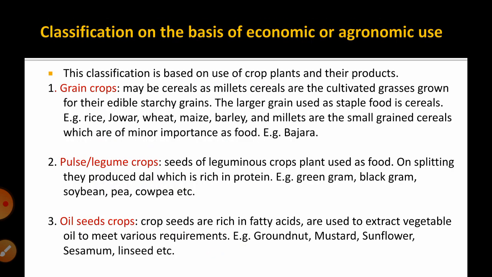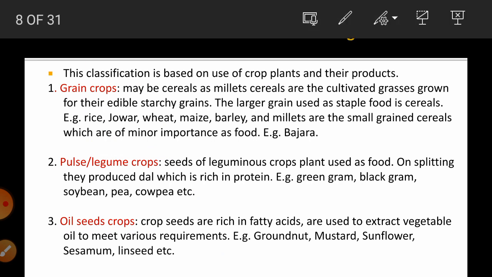Then the next one, the classification on the basis of economic use or agronomic use. Generally this classification is based on how we are using the crop as well as their products in our day to day life. So as per this classification, the first group is grain crops. Those crops used for eating purposes, or the grains generally used for consumption, are called grain crops.